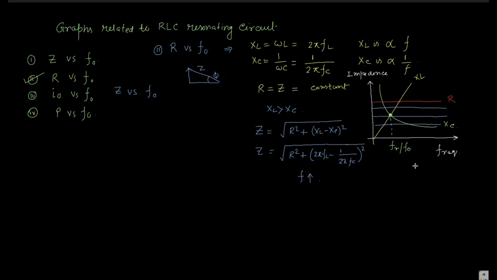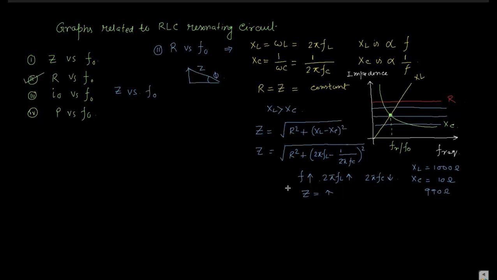You can take XL as 1000 ohm and XC as 10 ohm. Then XL minus XC becomes 990 ohm, and its square plus the constant value of R. So if F is increased, 2 pi FL is increased, but 1 by 2 pi FC is decreased, but overall Z increases. Now you can decrease the F.